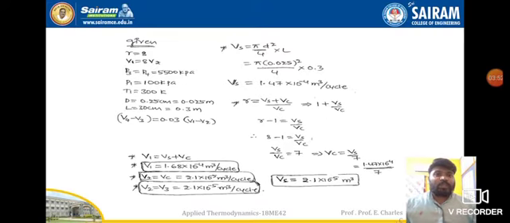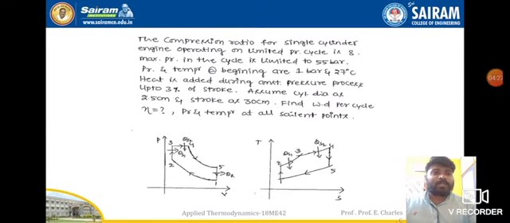So the data: compression ratio r is equal to 8, V1 by V2 is equal to 8, so V1 is equal to 8 V2. Maximum pressure is given, P3 is equal to P4, both pressures are the same. The initial pressure and initial temperature are given, 100 kilopascals and 300 kelvin. Bore diameter D is 2.5 centimeters converted into meters, and stroke length 30 centimeters, again converted into 0.3 meters. This is the condition the problem is talking about.